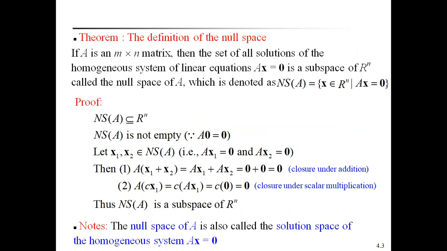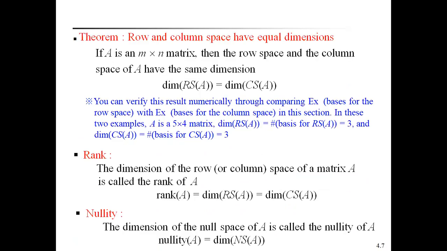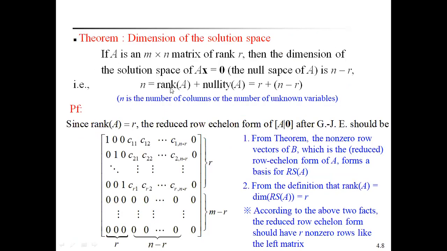Rank of A means the dimension of the row space of A or the dimension of the column space of A. The number of vectors in the basis of the row space of a matrix is called the rank of A, or similarly the number of vectors in the basis of the column space is called the rank of A. Nullity means the number of vectors in the basis of the null space is called the nullity of the matrix A. Here we have to remember, this is the main result: n is equal to rank of A plus nullity of A. n means the number of columns of matrix A. This is enough for today.